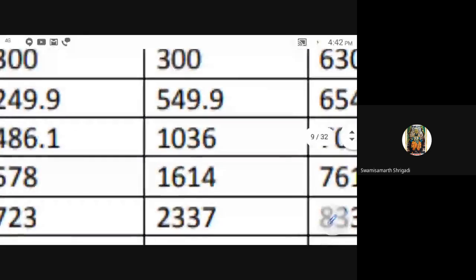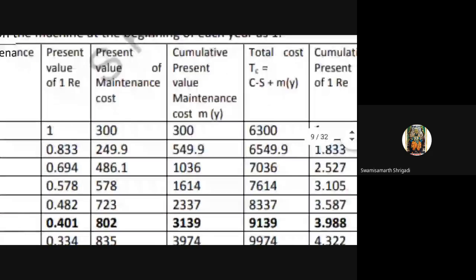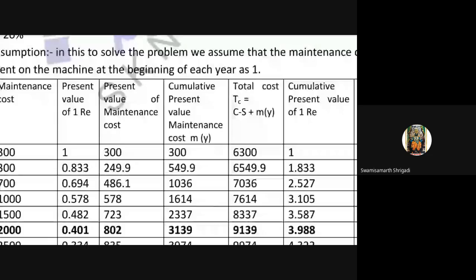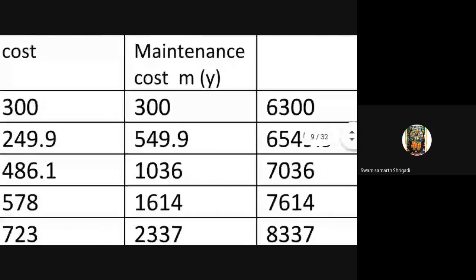So what is the next column? Total cost. Total cost is nothing but the machine value plus maintenance. Here the scrap value is not given, so it is the addition of the cumulative present value of maintenance plus the machine value.